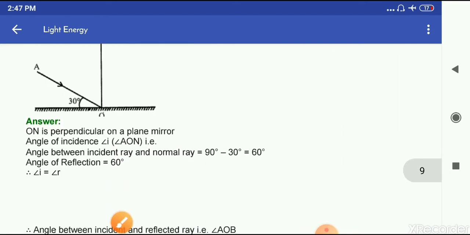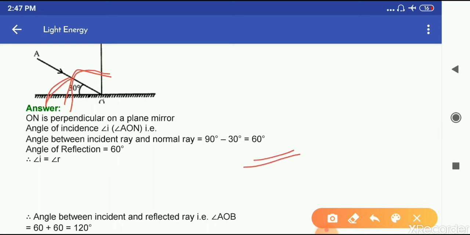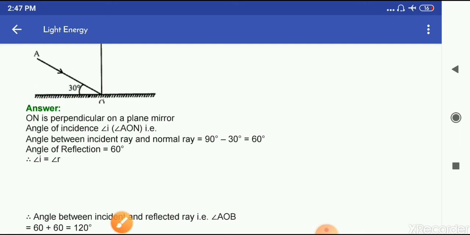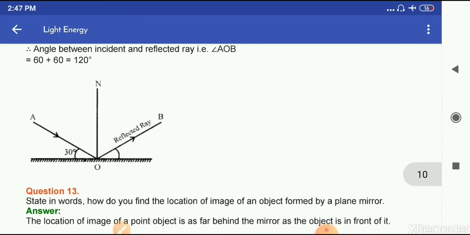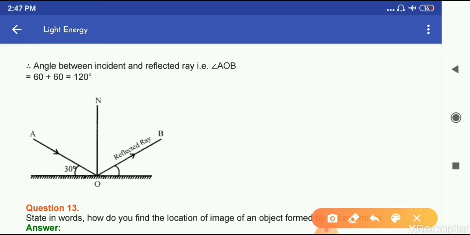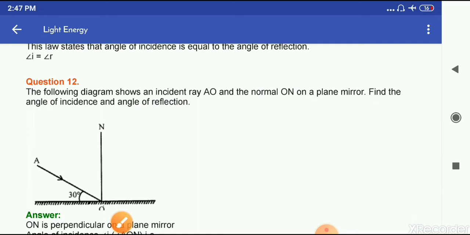Okay, so we know that the angle of incidence and the angle of reflection are equal. This is 90 degrees and here it is given 30 degrees. So by subtracting 90 minus 30, we get the angle of incidence, that is I equals 60 degrees, and we know that the angle of incidence is equal to the angle of reflection. Therefore the angle of reflection will also be 60 degrees. And the angle between the incident ray and the reflected ray, AOB, is 60 plus 60, that is 120 degrees. So you have to find out the angle of incidence and the angle of reflection here. So both are 60 degrees.